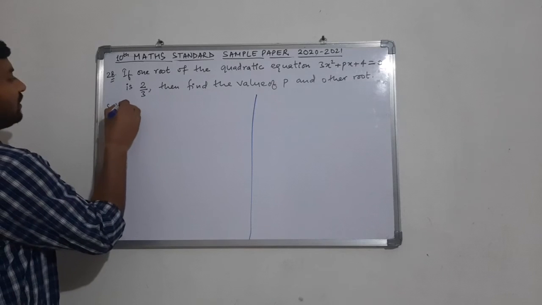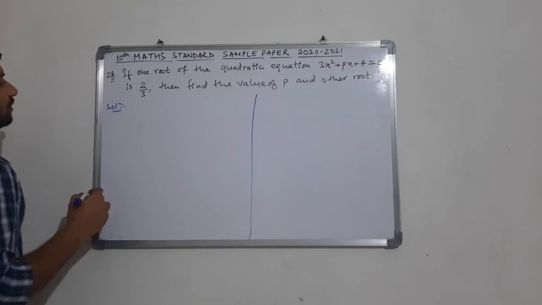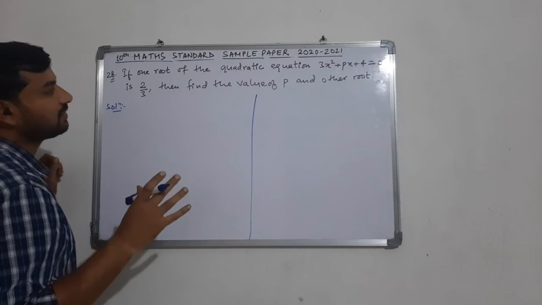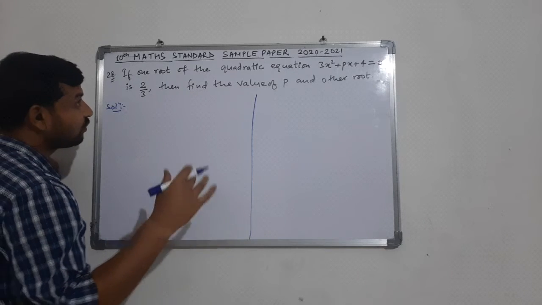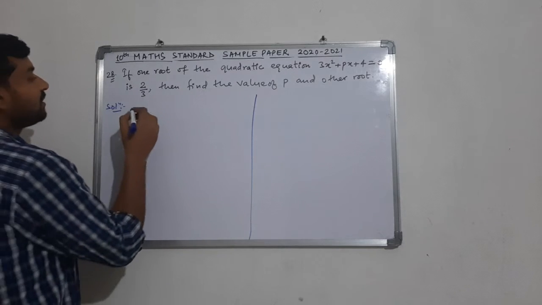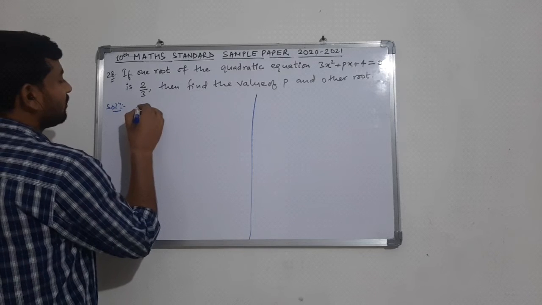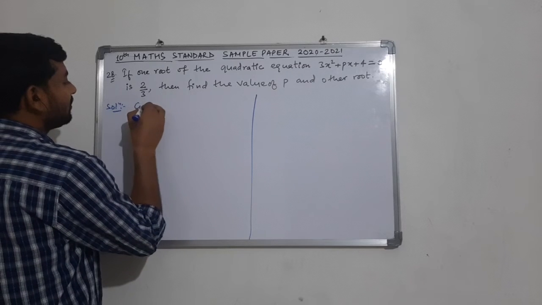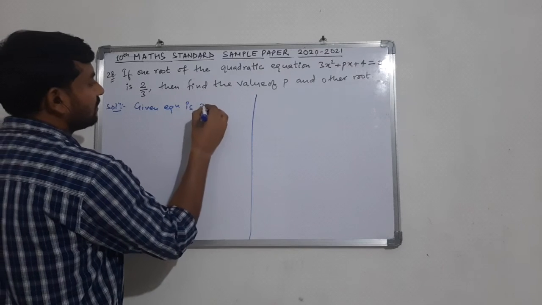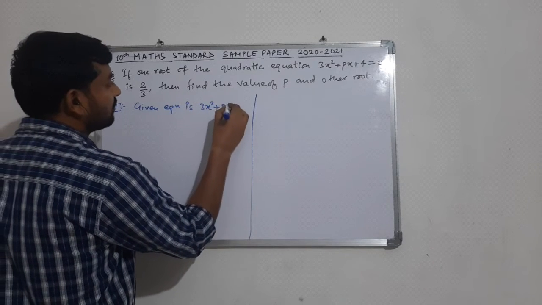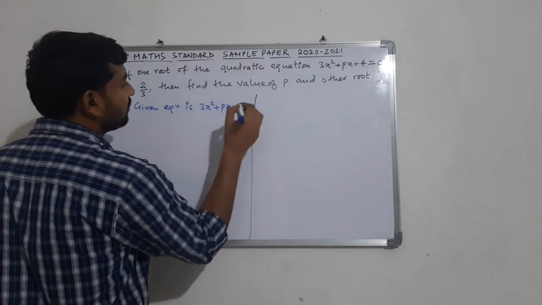As you know, if anything is a zero of a quadratic equation, it will satisfy it. So let me write the given equation: 3x square plus px plus 4 is equal to 0.